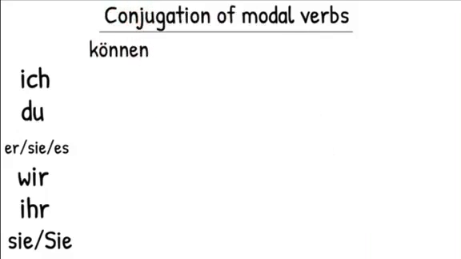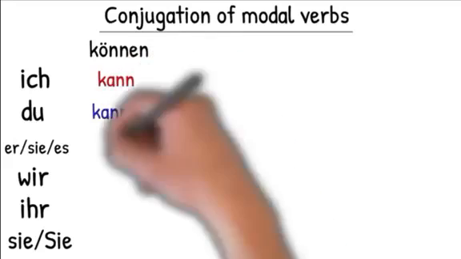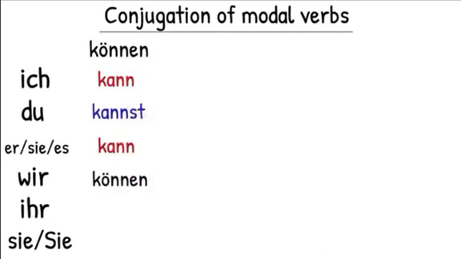Firstly, with können: ich kann, du kannst, sie, es kann, wir können, ihr könnt, and sie können. The last 3, the plural endings, können, könnt, and können, are perfectly regular. You don't need to memorize anything different about those, but the first 3, the singular endings, are different.